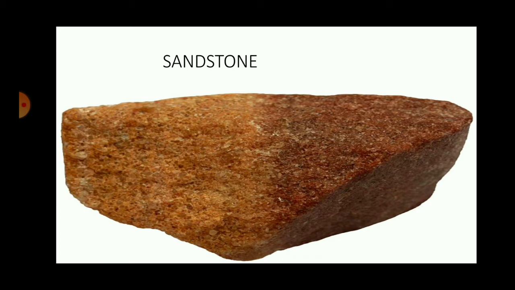While layers are getting deposited, the remains of dead plants and animals get buried in these layers at times. When layers after layers are being carried by agents of deposition like river, glacier and winds, this deposited material might also have remains of dead plants and animals, and it might get trapped in these layers. So fossils are found in this sedimentary rock, which is formed because of compression of the layers. Fossils are not found in igneous rock that we have studied earlier. Sedimentary rocks are light in weight, they are brittle, and most of the time they are porous.